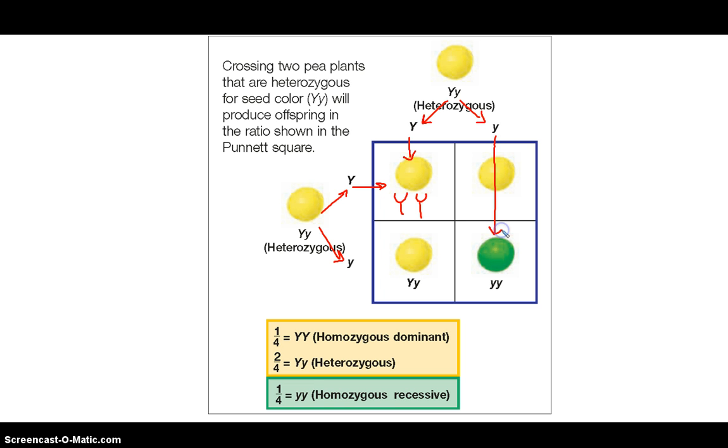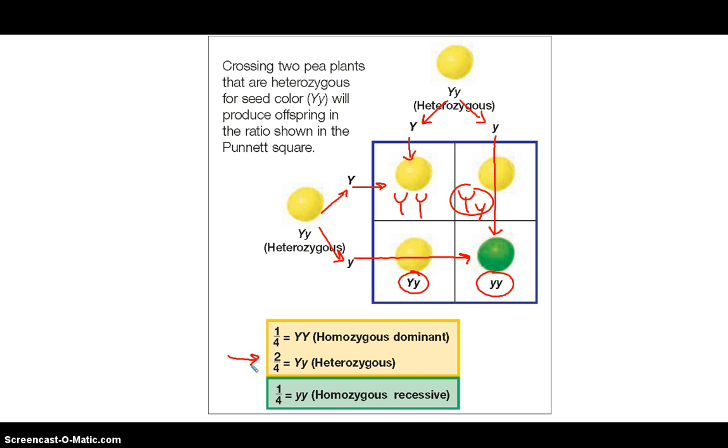Go down and over, and this individual is little y, which makes him homozygous recessive, and it's going to be green. And the two in the middle, big Y, little y, we have two that are going to be heterozygotes.